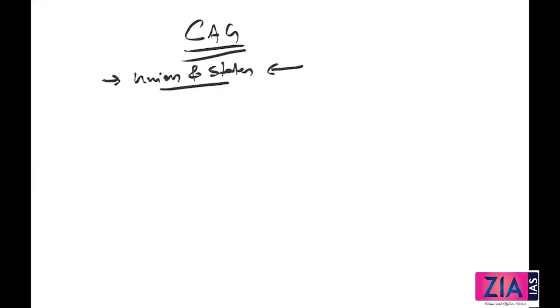Okay, now Comptroller and Auditor General. So he will be considered the guardian of the public purse. Basically, to audit the accounts of the union and states. If you remember, I told you when we discussed the federal setup, there is a unitary bias. And one of the points I mentioned there is with respect to the Comptroller and Auditor General, right? At the central level, but he also audits the states. Other than that, he also audits the accounts of the union territories. And he can also audit the accounts of PSUs and any other body which is substantially financed by the union or the state.